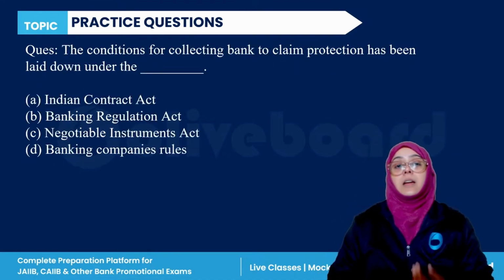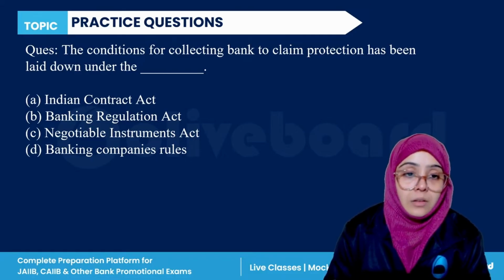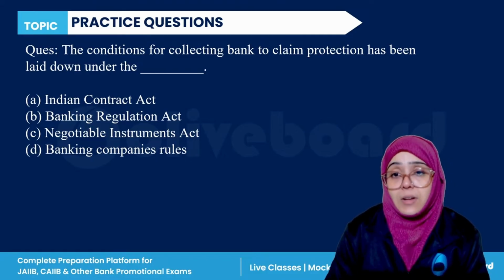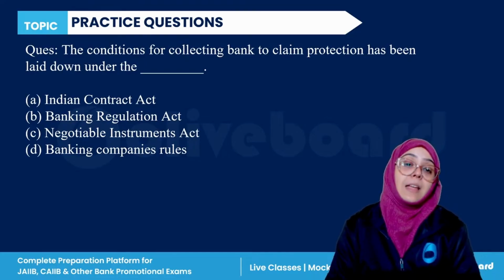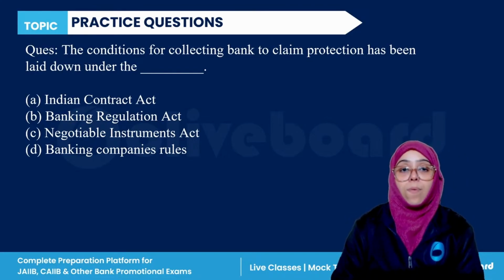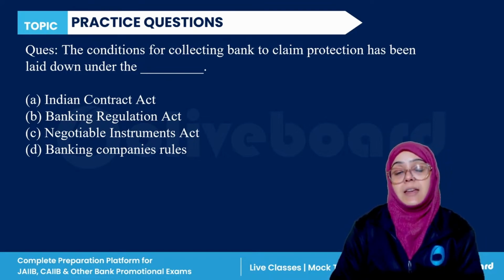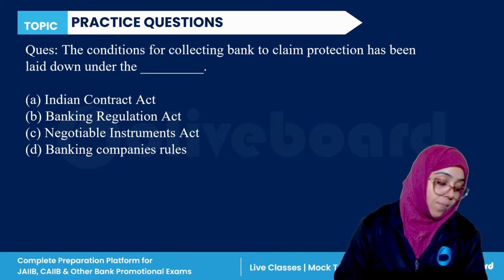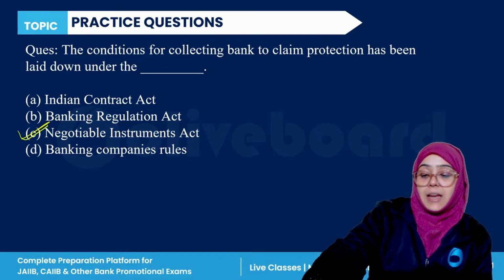Next question is, the condition for the collecting bank to claim protection has been laid down under which act? Very easy. Indian Contract Act, Banking Regulation Act, Negotiable Instrument Act, or Banking Companies Rule? Very easy. So the correct answer is, Negotiable Instrument Act. C is the correct answer.